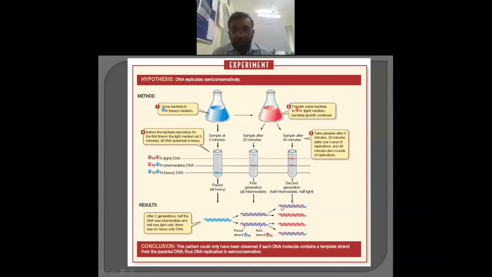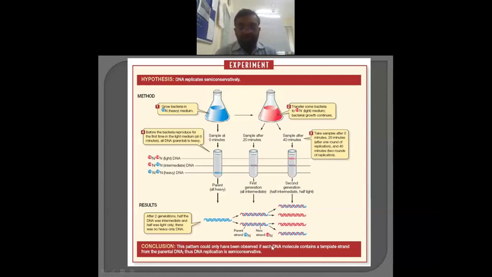Now here one older strand is the blue color, and here the red color, while both strands consist of the red color, that is N14, and hence you will find one DNA is intermediate and another is light. If you continue this experiment, the experiments give results that are more suitable to explain the logic of a semi-conservative nature. And henceforth, this is the experimental proof. By that means, we can say that DNA replication is semi-conservative. So that is the conclusion of this particular experiment.